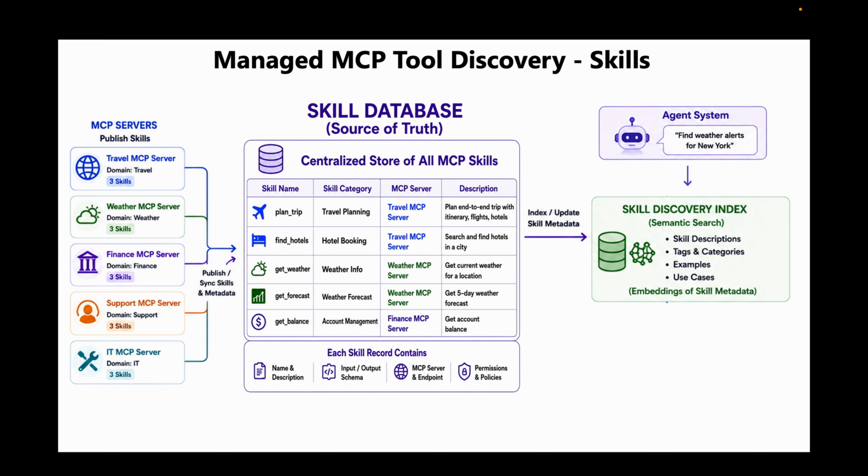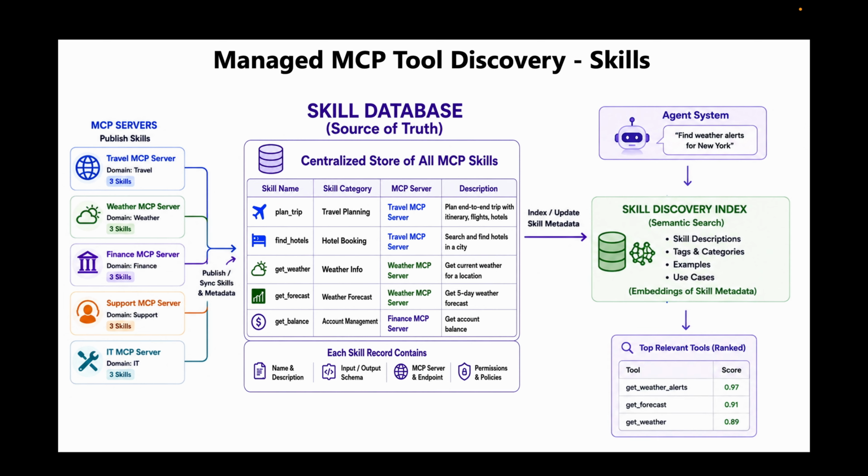When the request arrives, the agent performs the same semantic search over the vector database, but now it's searching the catalog of skills instead of raw tools. The key advantage here is that we are thinking in terms of business outcomes, which is how the end user also thinks. Organizations can create a centralized, reusable catalog that aligns with the business outcomes and can scale across teams and domains. It can apply centralized governance in this case.